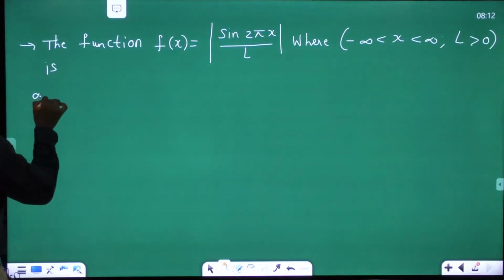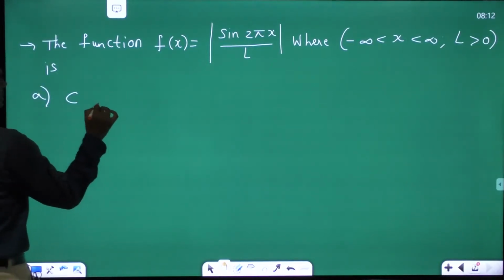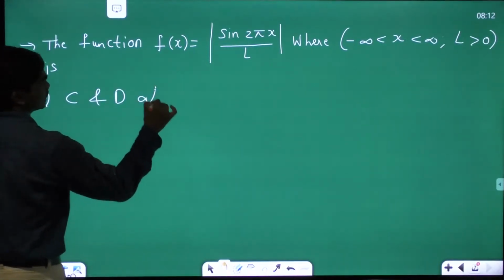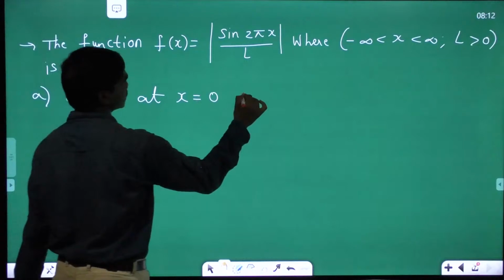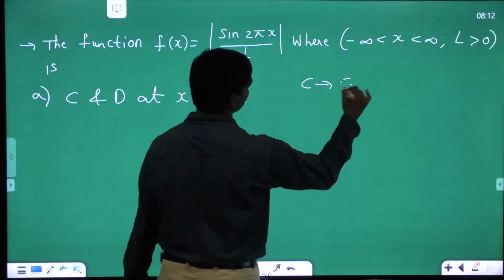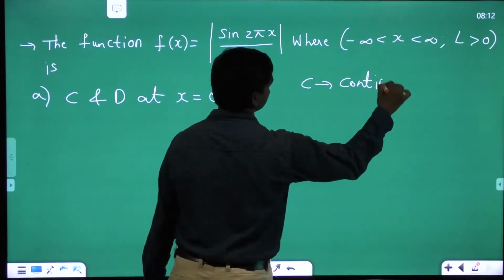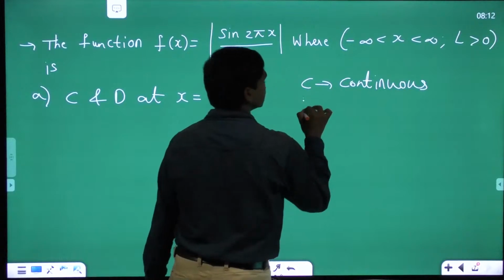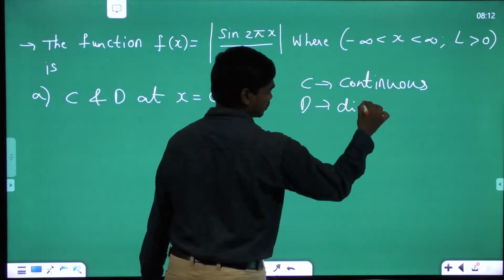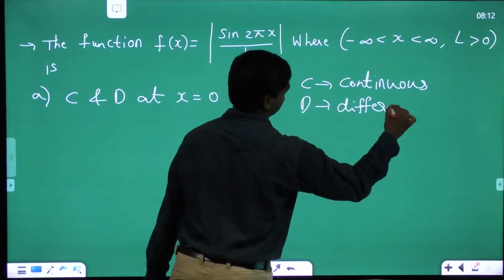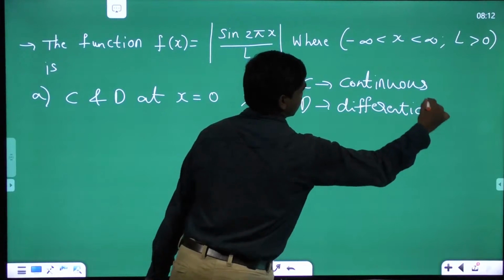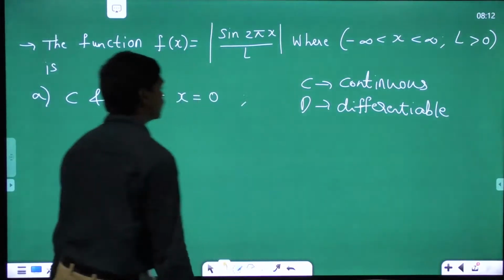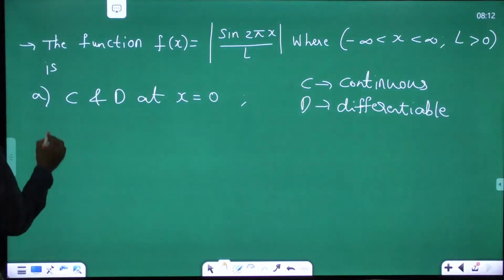Is, again, if you go for the options C and D at x is equal to 0, where I'm writing the standard notations, C stands for continuous and D stands for differentiable. A: continuous and differentiable at x is equal to 0.